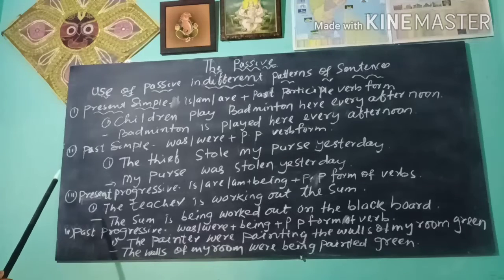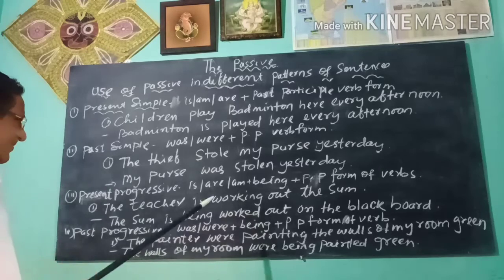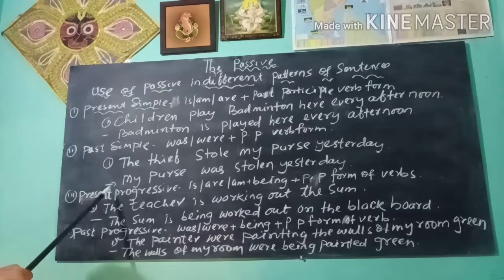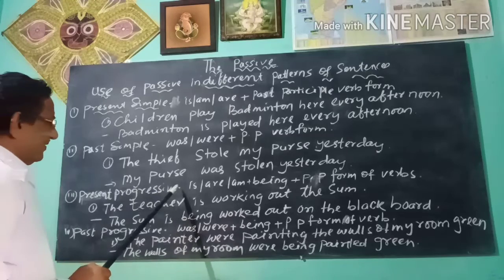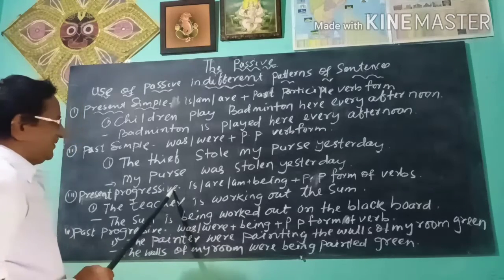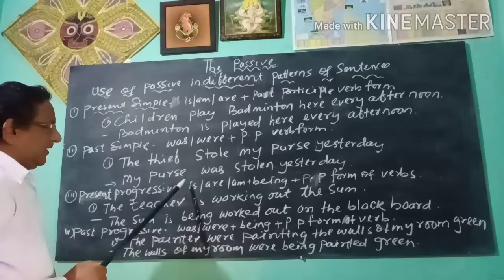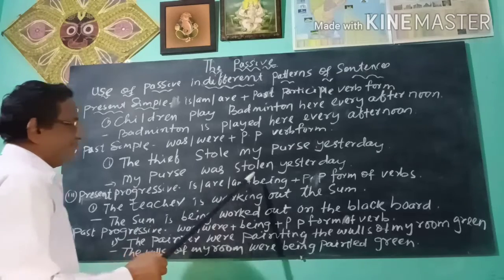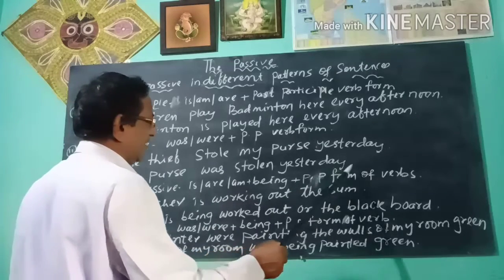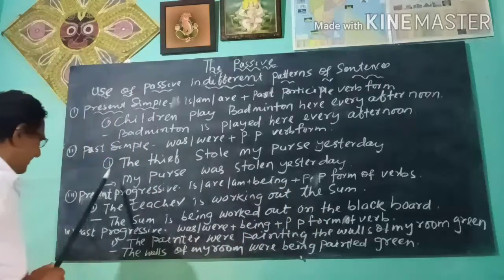Dear students, now you see how the present progressive and past progressive change from active to passive. Present progressive: each present progressive verb changes to is, are, am, being plus past participle form of verbs.